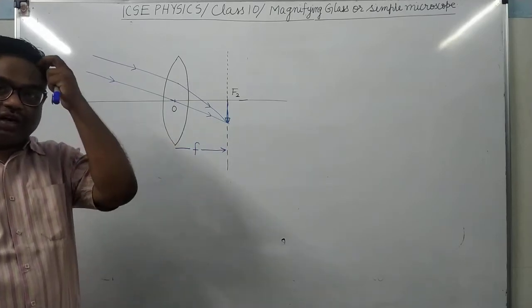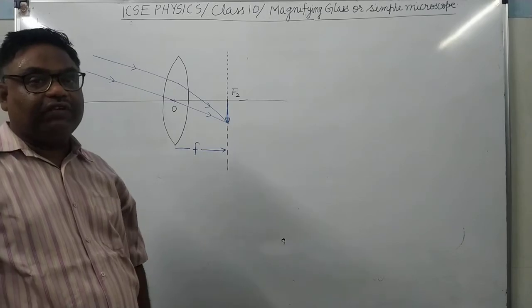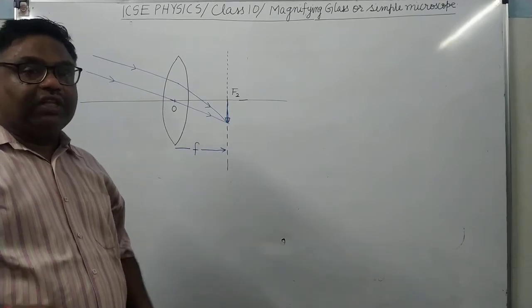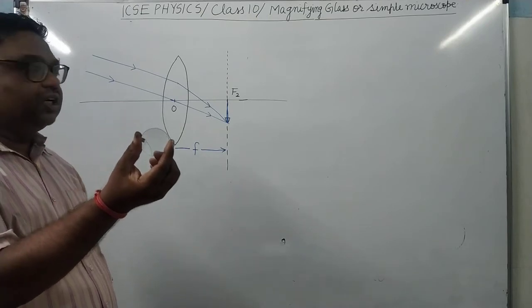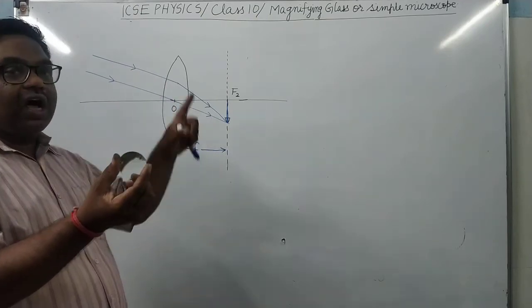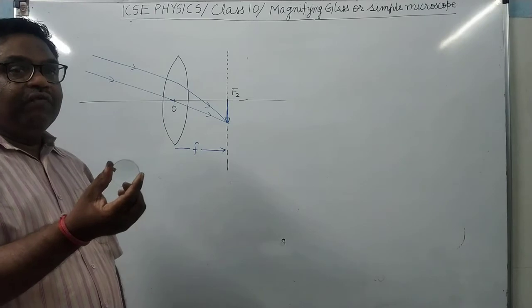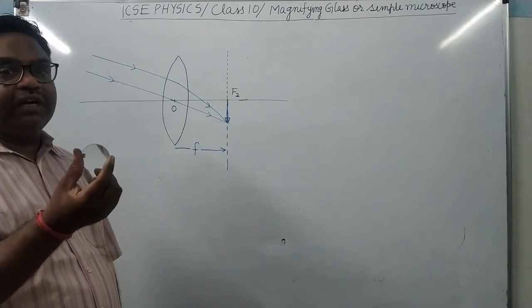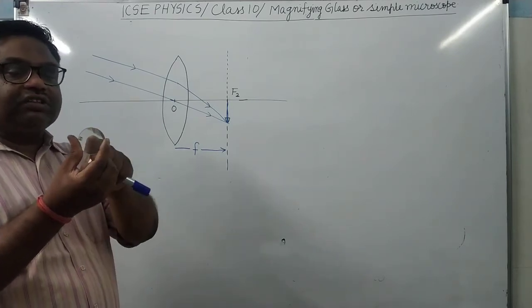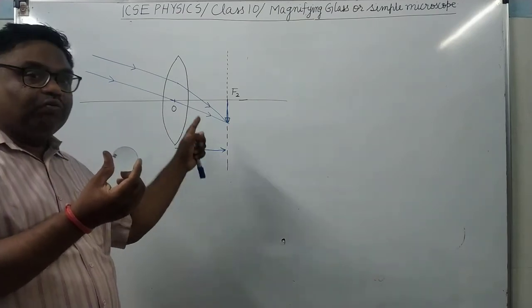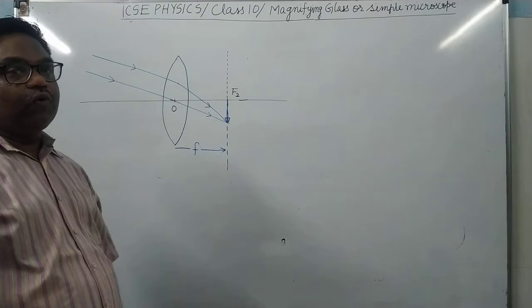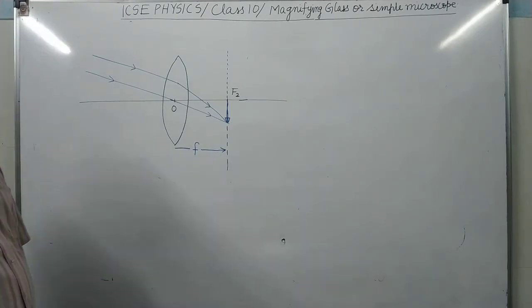How will you determine the focal length of the convex lens roughly? With the help of the convex lens, we will focus the distant object on a wall or on the screen. When the sharp image is obtained, at that moment the distance between the lens and the screen, or the wall, will be equal to the focal length. And why will it be equal to the focal length?